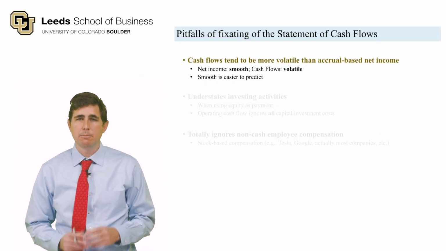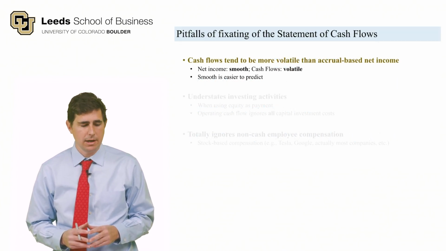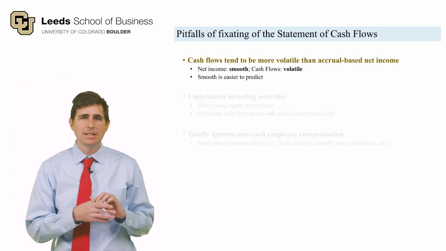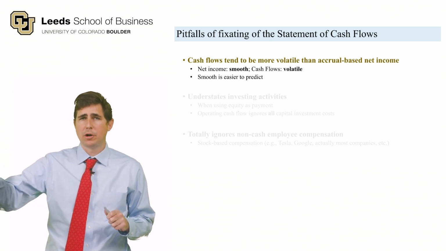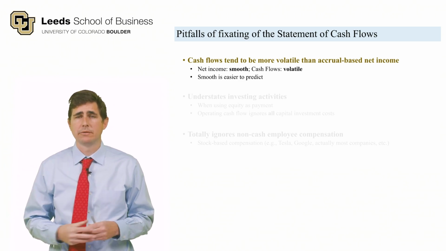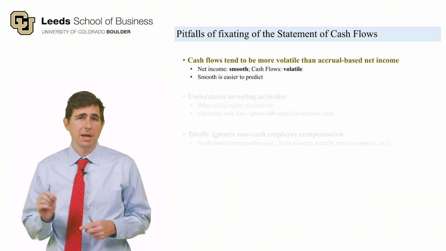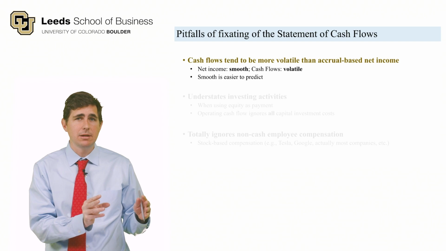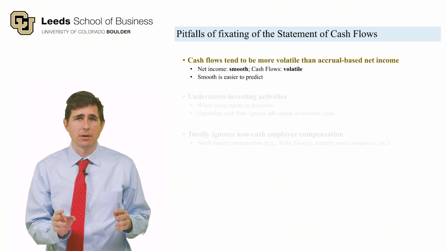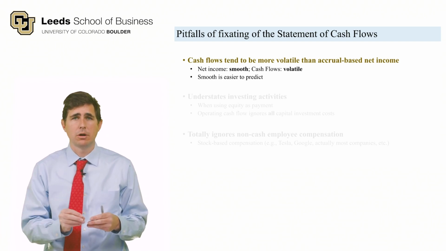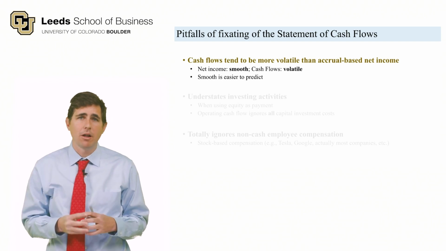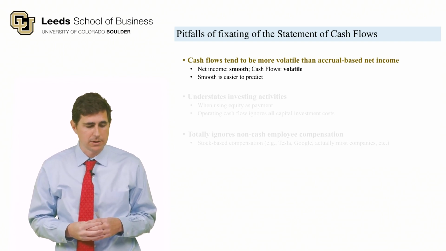First, cash flows tend to be more volatile than accrual-based net income. Net income is designed to be a smooth measure of operating performance that's pretty comprehensive in all the costs and revenues that it includes. Cash flows, though, depend on the timing of when we receive or pay these cash amounts. Was it before year end or after year end? And this can result in a very volatile measure of operating performance.